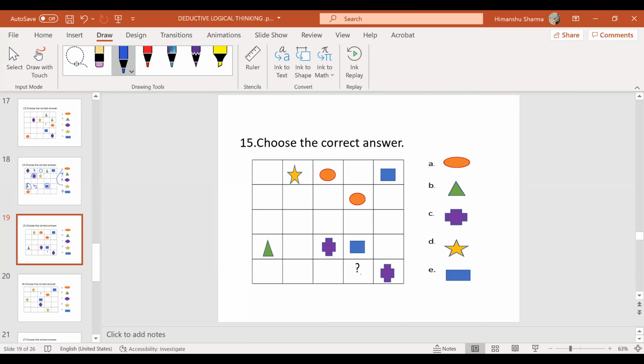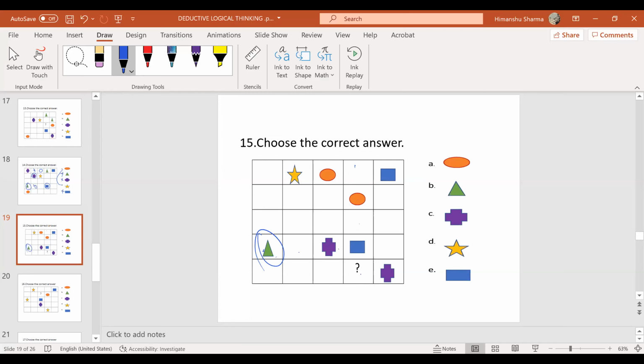Ritankar, can you unmute and tell me how you are solving? Yes, sir. Sir, there is a triangle in the leftmost corner. Can you see? So triangle cannot be in that column. So it will be in the fourth column, sir.